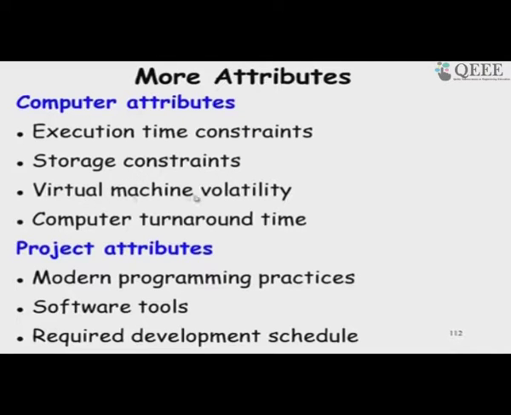virtual machine volatility. So, is the software going to work on various types of computers, or is it just targeted to one type of computer? Computer turnaround time. This is a factor which says once you submit a job to the computer, how much time does it take to return the result in your organization.